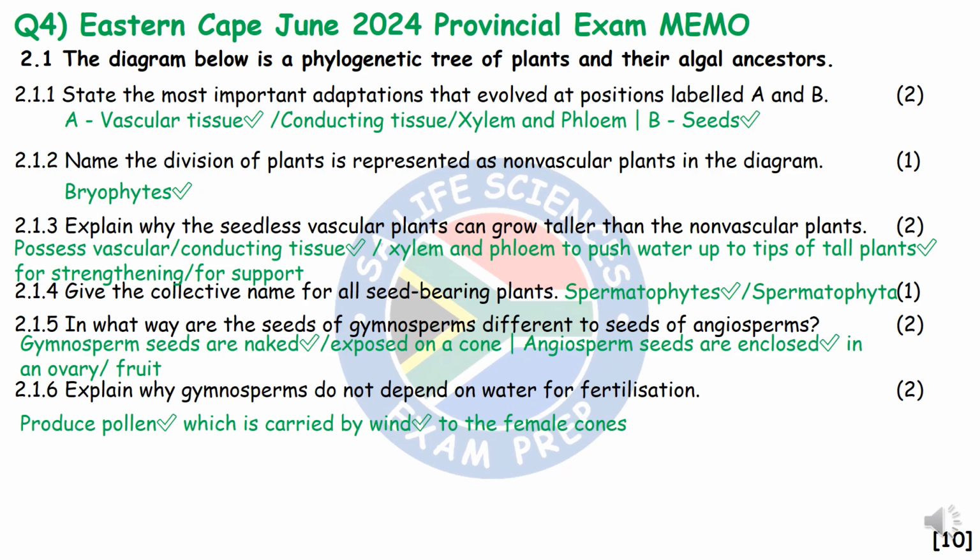2.1.6, explain why gymnosperms do not depend on water for fertilization. So mark number 1, they produce pollen. Mark number 2, this pollen is carried by the wind to female plants. So you have to mention the dispersal of pollen and you have to say that they rely on wind pollination.